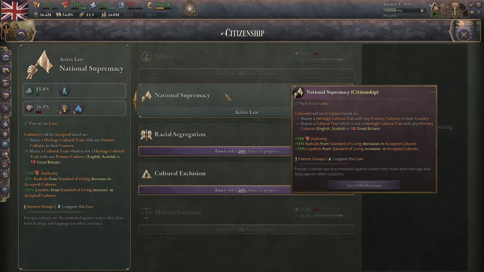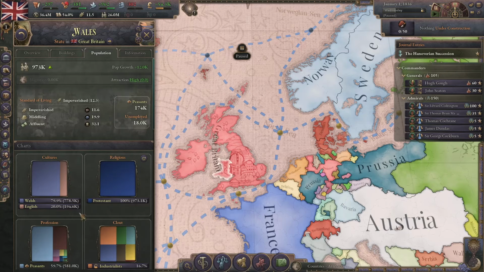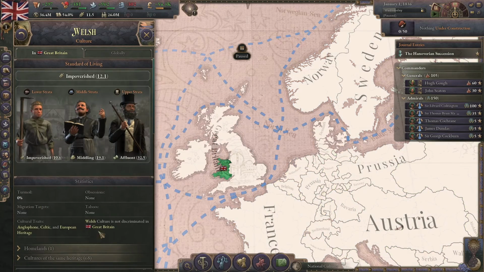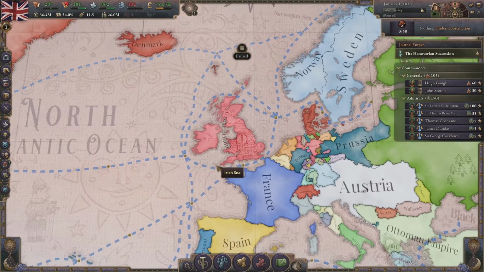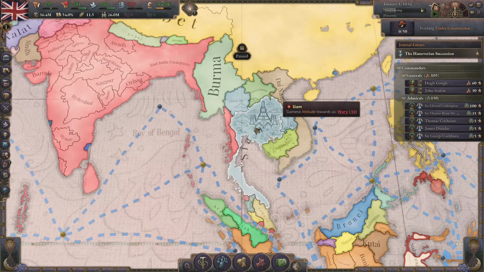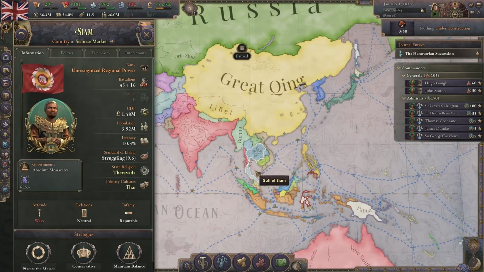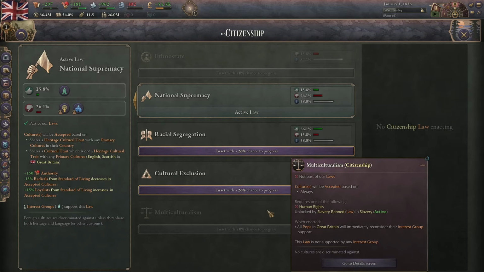National supremacy makes it so that cultures with similar heritage and culture to your primary ones will not be discriminated against. In the case of the United Kingdom, it makes it so that the Welsh are not discriminated against, but the Irish are. So if we're playing as Great Britain and had a cultural exclusion enact, the Thai would likely be discriminated against because they have nothing in common with the British. And multiculturalism I already explained.